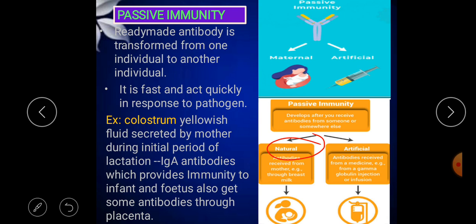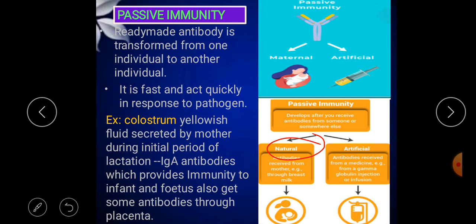In the initial period of lactation, the mother's milk is a yellowish fluid rich in antibodies. When the baby is feeding on the milk, the antibodies are received along with that mother's milk.